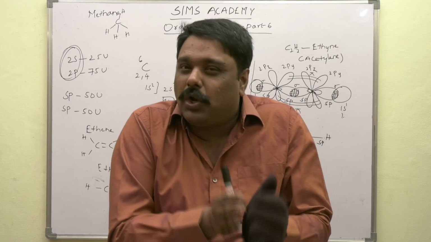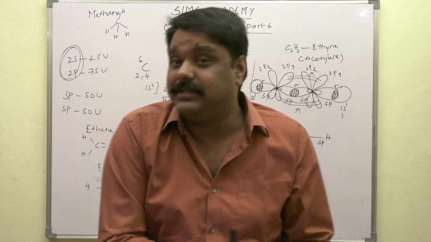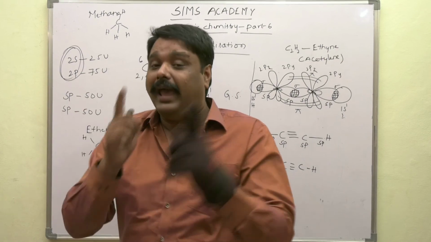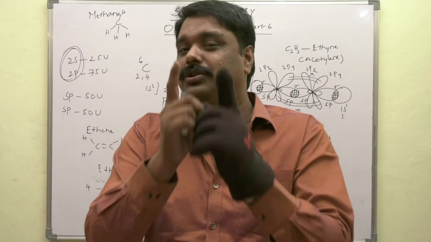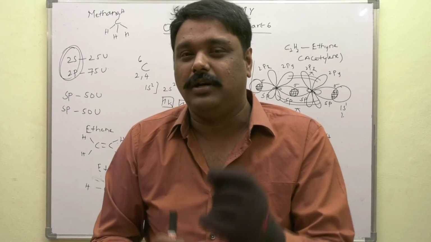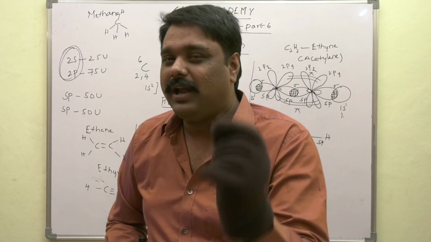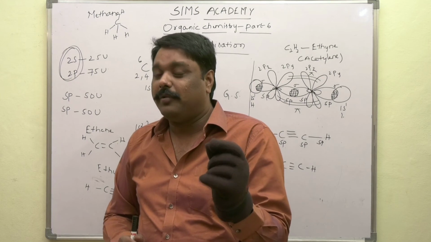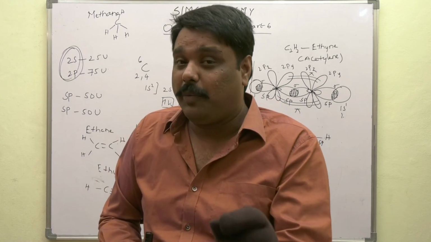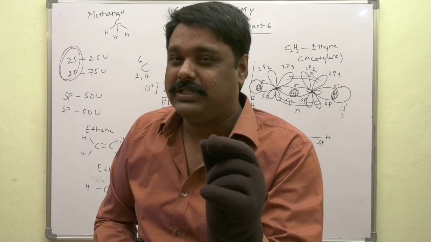These pure orbitals possess different energies. The hybrid orbitals always possess the same energies. Hence we defined hybridization as a process of intermixing atomic orbitals having different energies, giving rise to the formation of an equal number of orbitals having the same energy.